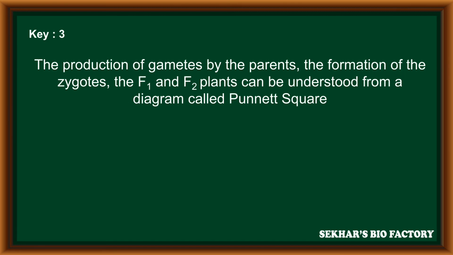The production of gametes by the parents and the formation of zygotes, the F1 and F2 plants can be understood from a diagram. It is called Punnett square method, developed by Reginald C. Punnett.